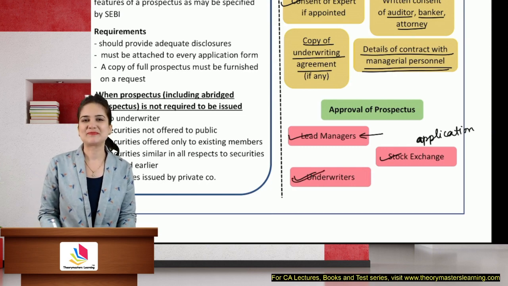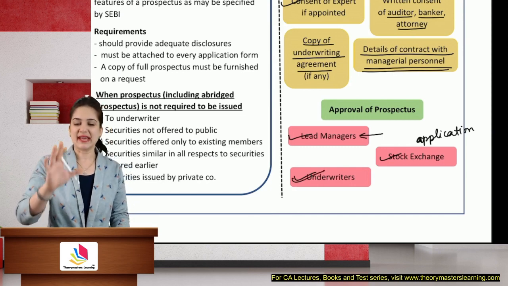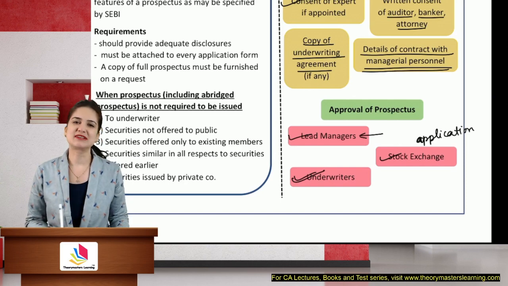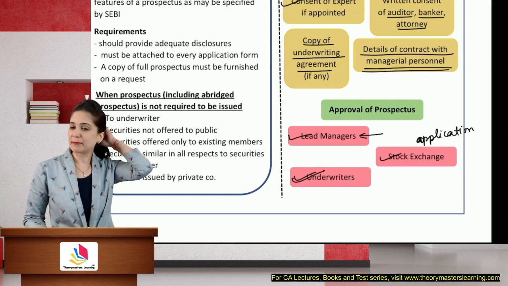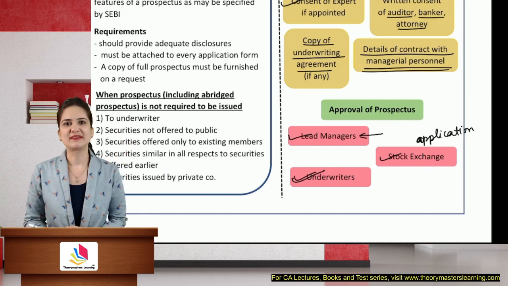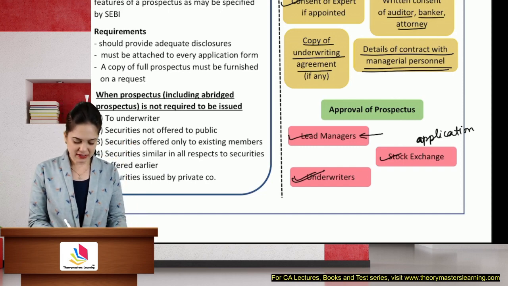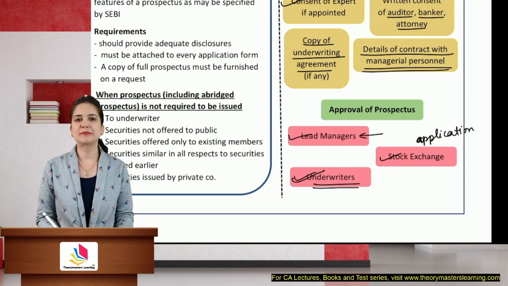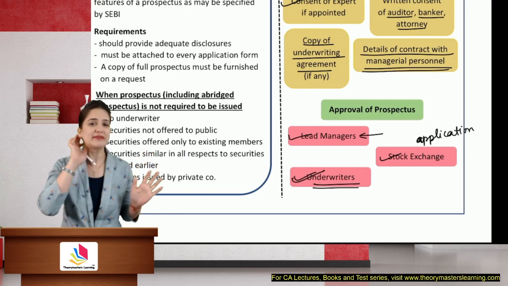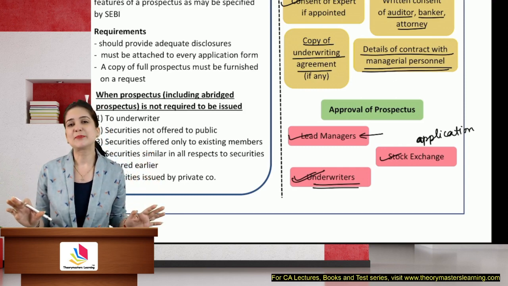Underwriters, yes, underwriters, they agree to purchase the shares in case of undersubscription. So if the public is not buying, these people will buy it. So underwriters to the issue, they agree to purchase the shares of the company in case of undersubscription. It's like an insurance contract for the company.